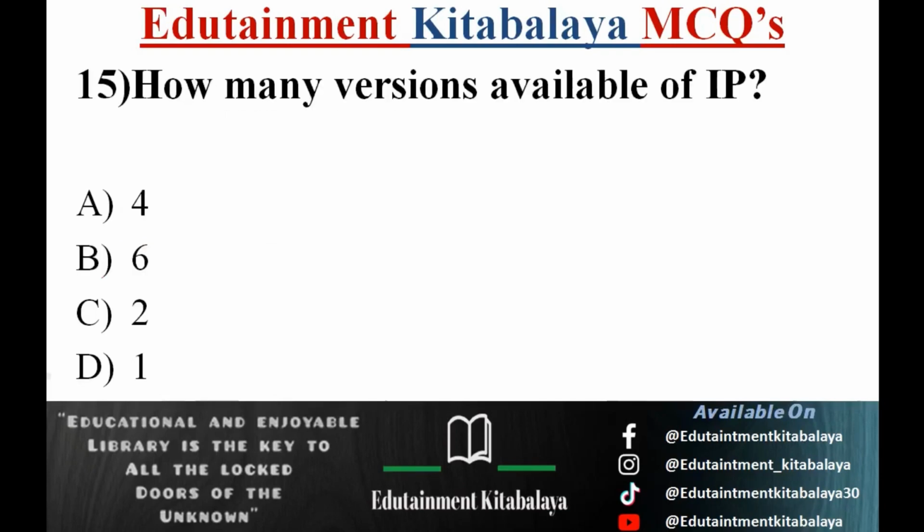Question number 15. How many versions are available of IP? A. 4. B. 6. C. 2. D. 1. Correct answer is C. 2.